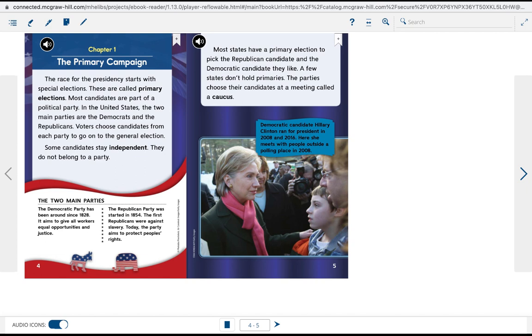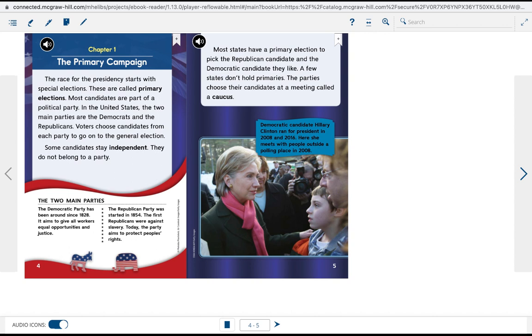The two main parties. The Democratic Party has been around since 1828. It aims to give all workers equal opportunities and justice. The Republican Party was started in 1854. The first Republicans were against slavery. Today, the party aims to protect people's rights.